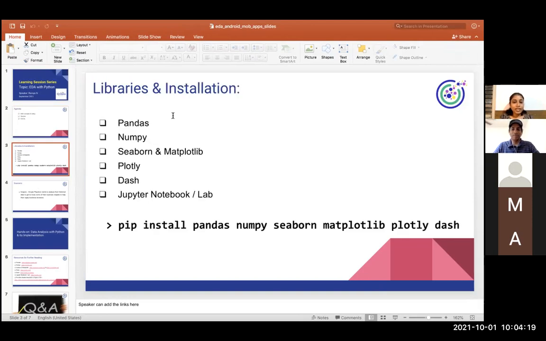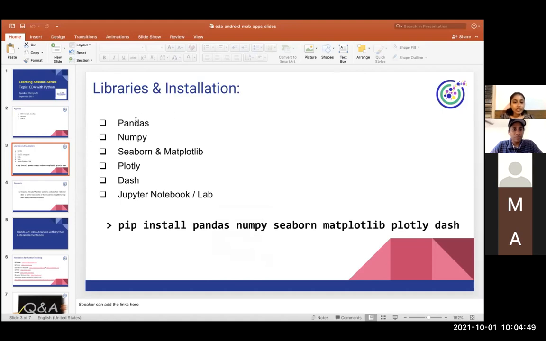Now, what are the libraries and installations we need? Pandas, NumPy, Seaborn, Matplotlib and Plotly. They are basically data visualization tools. And also I will give the overview of Dash application and what it is and why, and its use cases. Next, the IDE for code implementation today is called Jupyter Notebook.